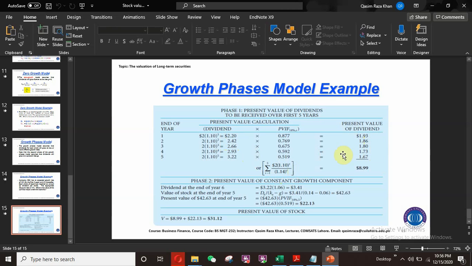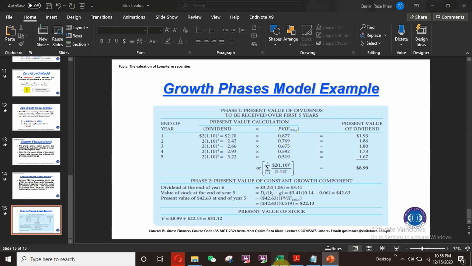So we can also find these values from the table, if you don't divide by 1 plus KE. Let's suppose I am interested to see these values directly from the table. Here 14% is my discount rate.